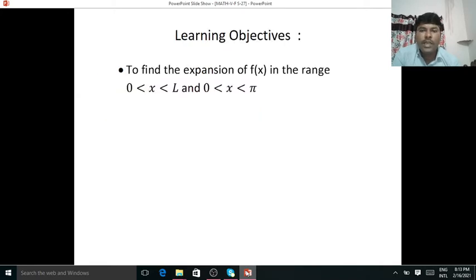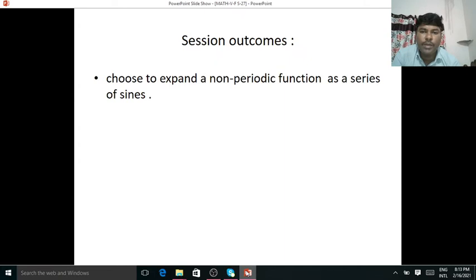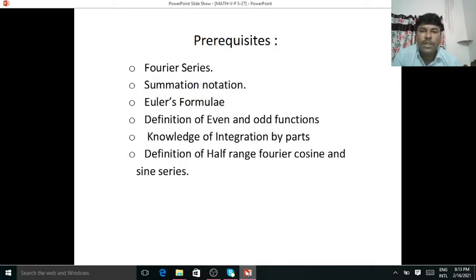So learning objectives: to find the expansion of f of x in the range 0 to L and 0 to pi. Session outcomes: choose to expand a non-periodic function as a series of sines. These are prerequisites for solving problems.